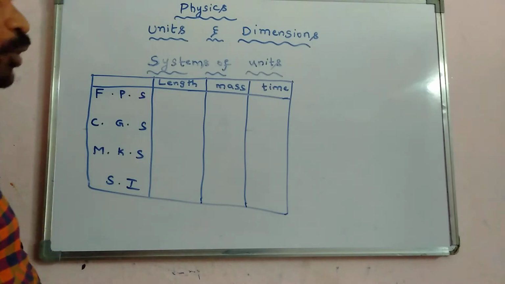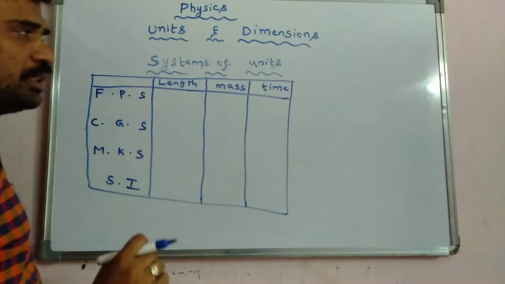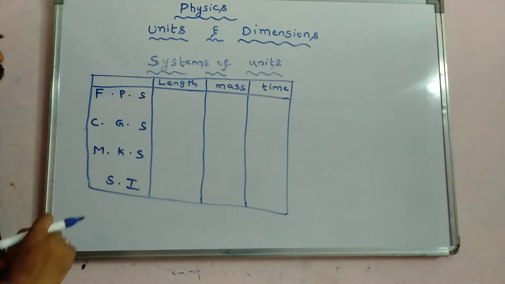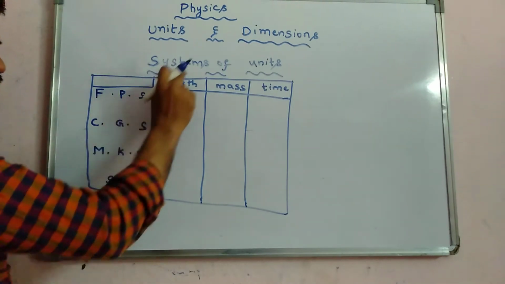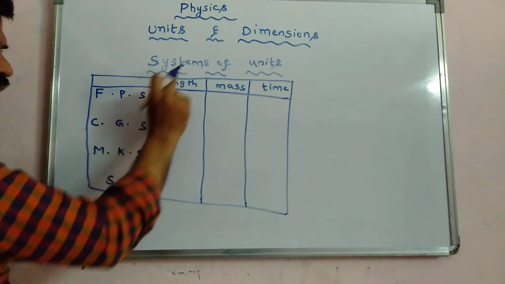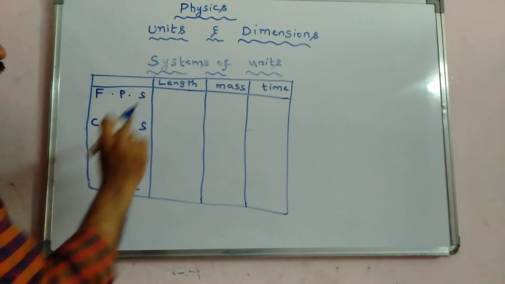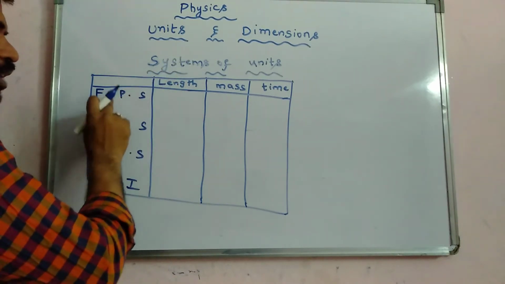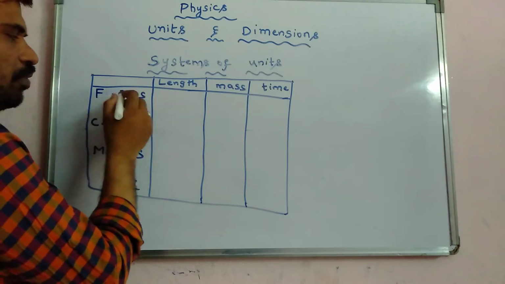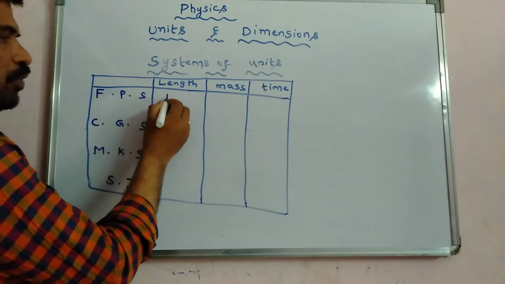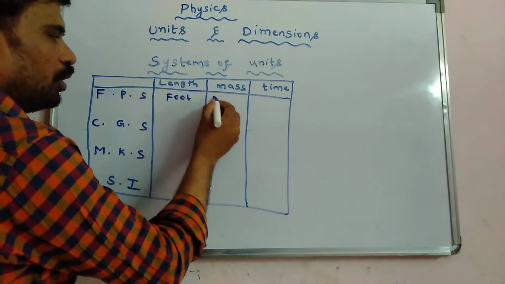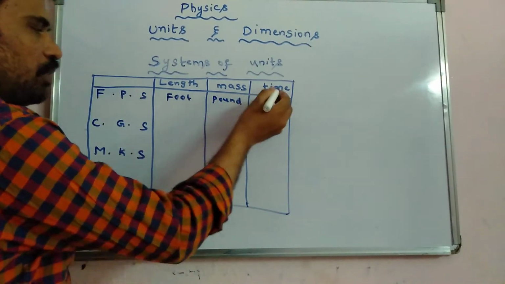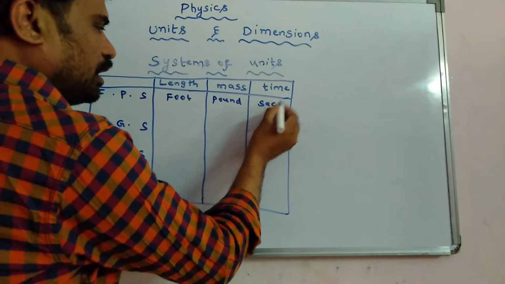Now let us learn about different systems of units. There are mainly 4 different systems of units: FPS system, CGS system, MKS system and SI system. In the FPS system, the unit of length is foot, for mass it is pound, and for time it is second.